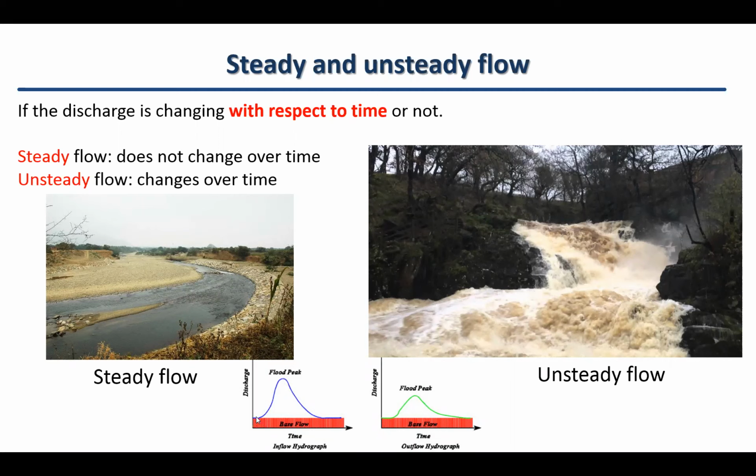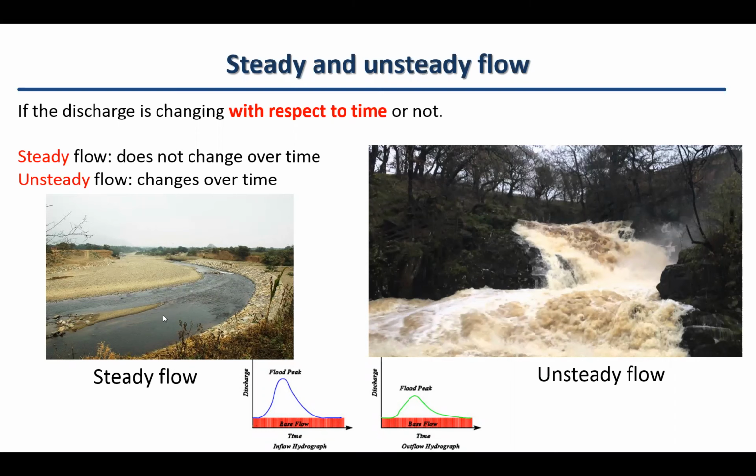At the beginning it is as little as this, but after a time it increased like this. So the flow changes, and we experience the flood peak here, and the same for here as well. This flow that changes over time, we can say is unsteady.